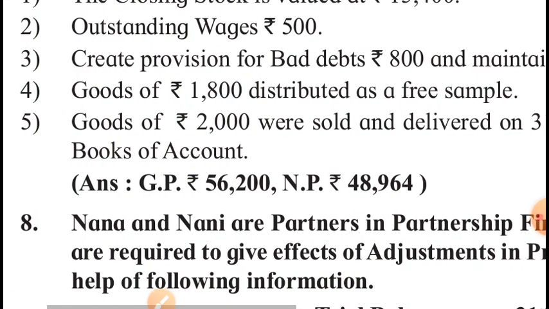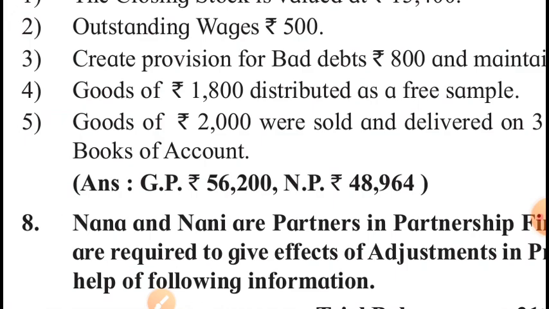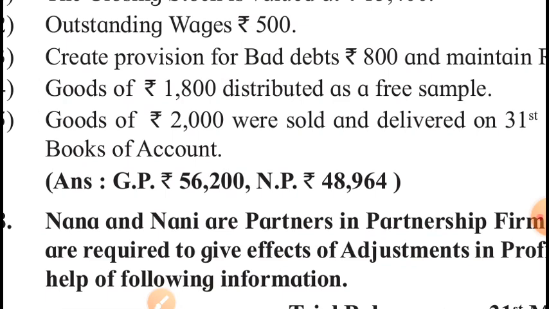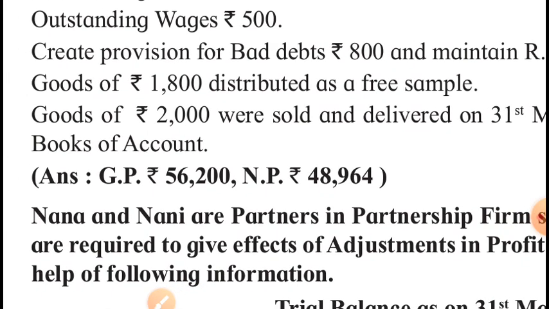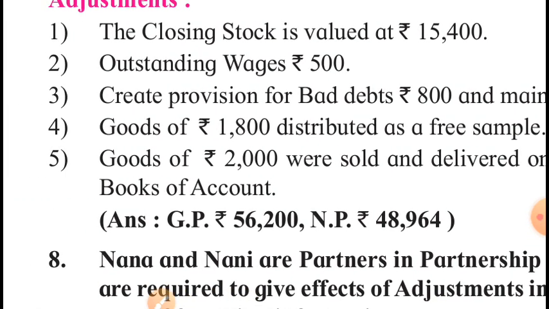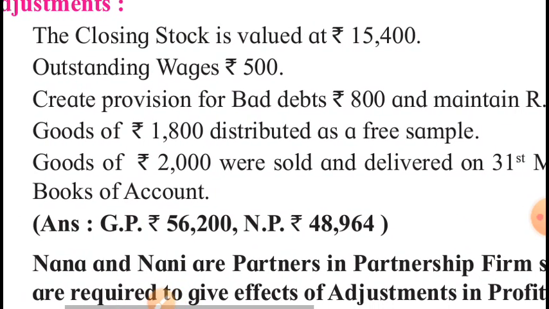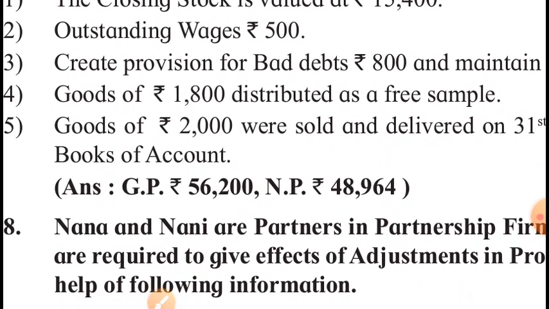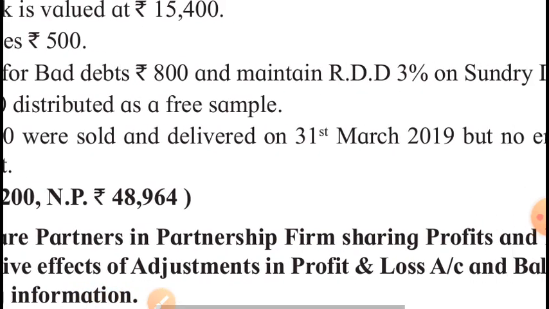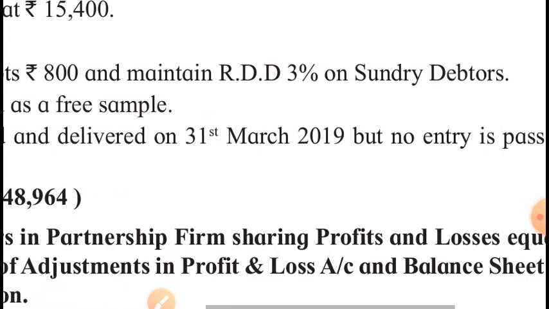Second effect of this adjustment is on debtors. Previously I have told you that such sales are considered to be on credit basis. Therefore, these sales will increase the amount of debtors. So, before we adjust the third information, the third adjustment, we will have to consider the fifth adjustment because it will affect the amount of debtors and thereby it will affect the RDD too.